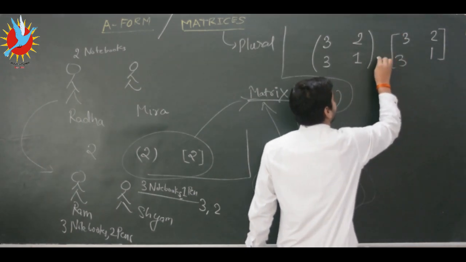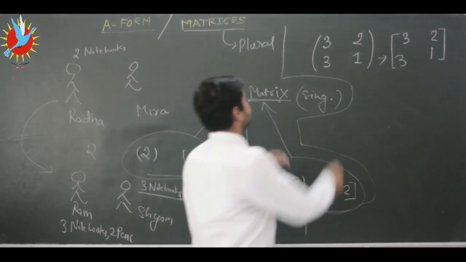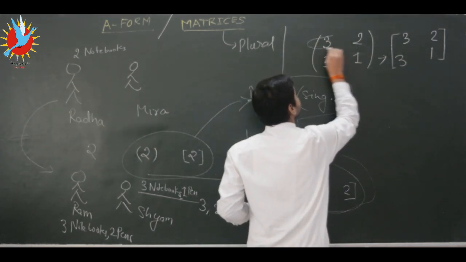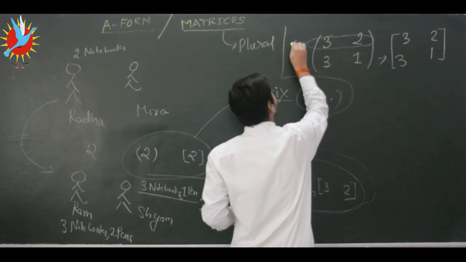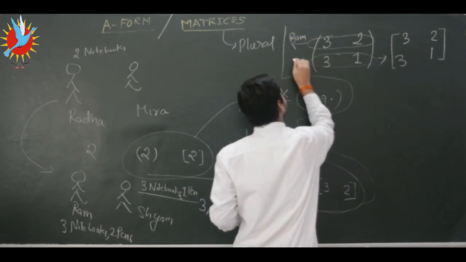Here the first column is 3, 3, and the first row belongs to Ram, and the second row belongs to Syam.